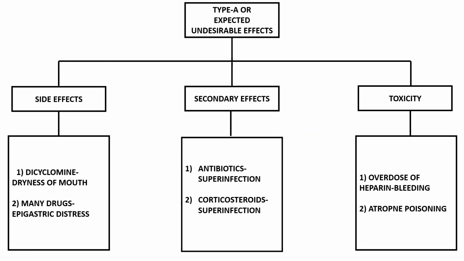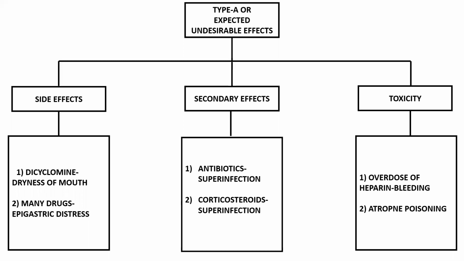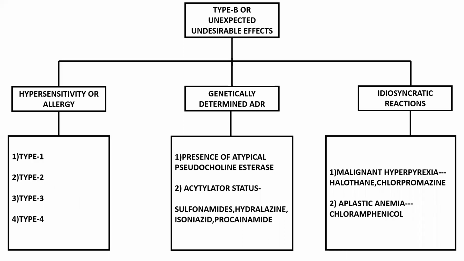So next, type B. These are the unexpected undesirable side effects. In type A, I told expected, undesirable. In type B, I am saying unexpected, undesirable. These are not expected side effects. Again, it has three types: hypersensitivity or allergy side effects, genetically determined ADR, and idiosyncratic reactions. In hypersensitivity and allergy, there are four types: type 1, type 2, type 3, type 4, which I will be speaking about in my next slide. We will see the genetically determined adverse drug reactions and idiosyncratic reactions.